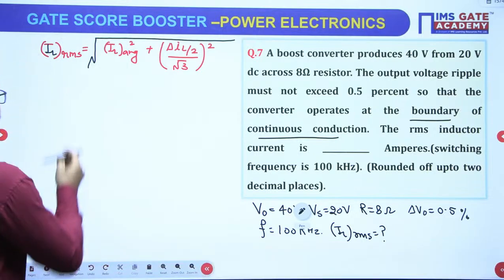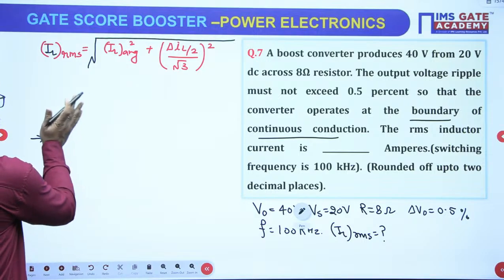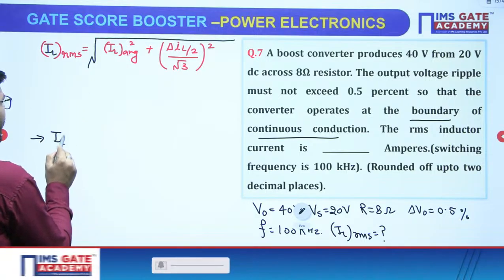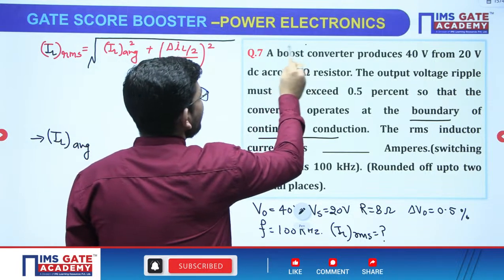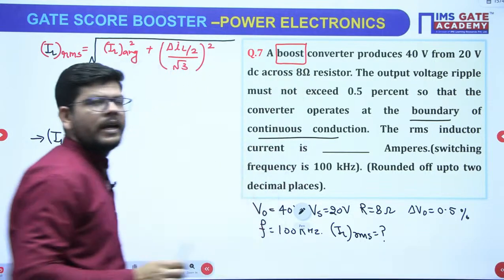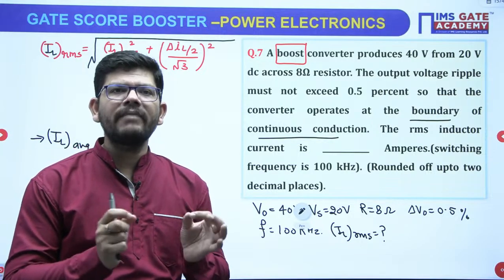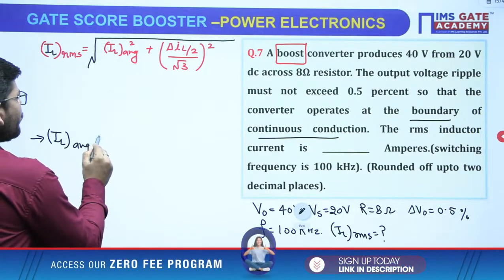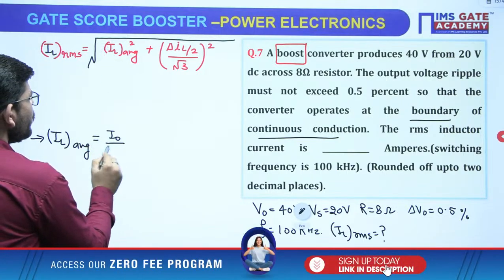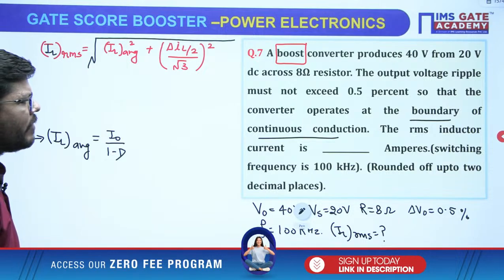Now, again we have to calculate these different currents. So first of all we will calculate IL average. Okay. So what kind of converter do we have? We have boost converter. In boost converter or in buck boost converter, the average inductor current has the same formula. And what is that formula? That formula is I naught upon 1 minus D. Correct?